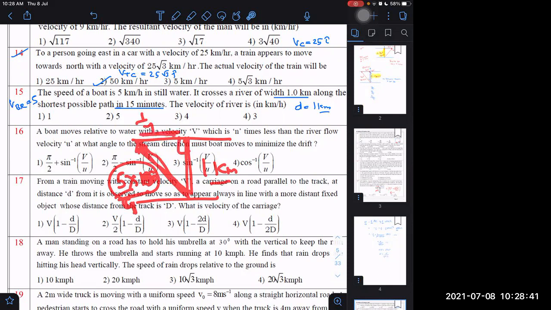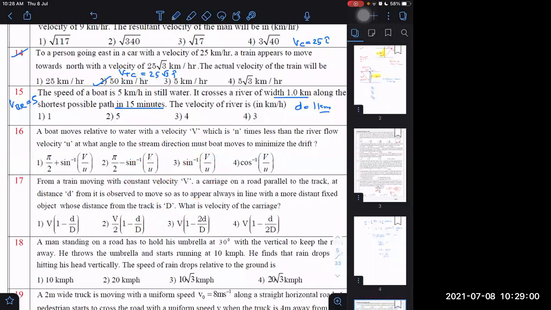What will be the distance along this side? That will be VR into T. But that comes out to be equal to, I think you solve it. You will get it as... 5, sir. What you will get? 5. Are you sure? 1, and you said this is 5 into 5 by 4, and then this is VR into T. T is already known to us.